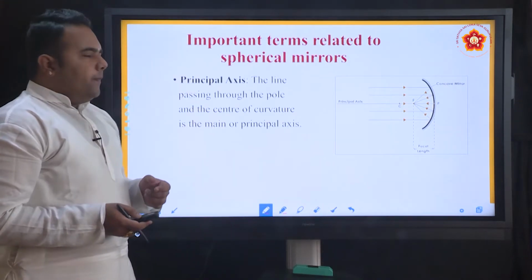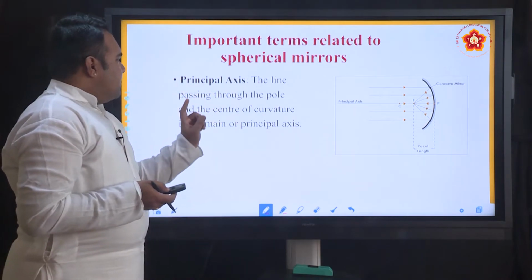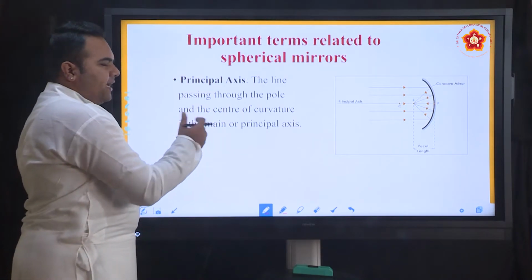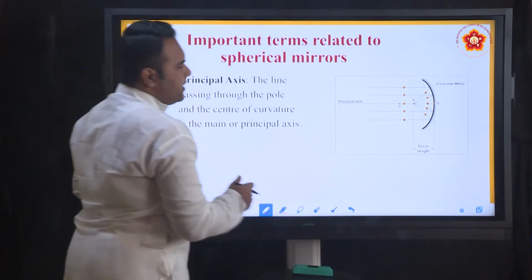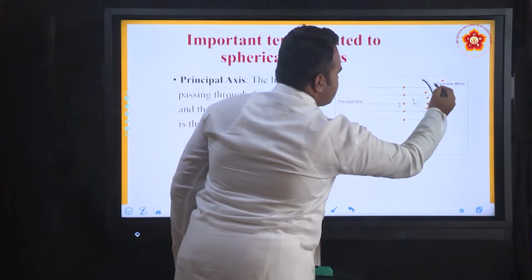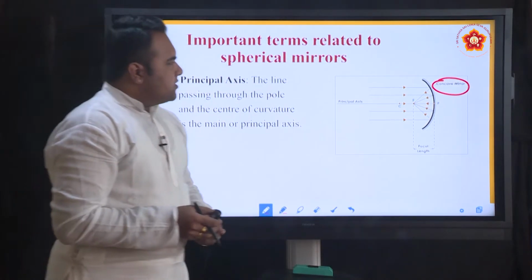Next part, principal axis. The line, or the imaginary line, passing through the pole and the center of curvature is the main axis or the principal axis for the mirror. Now, this is a concave mirror. Suppose they did not mention whether this is concave or convex. By looking at it, we will be able to make out. Why is it called concave?